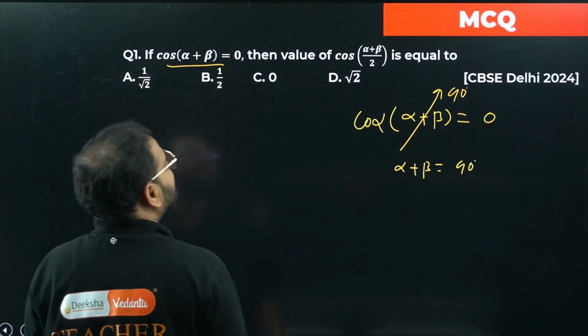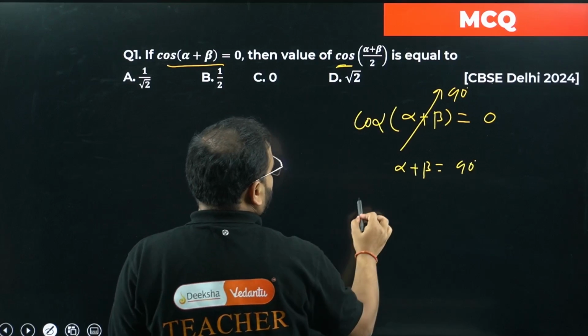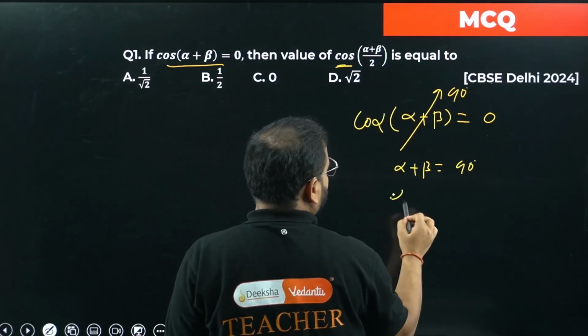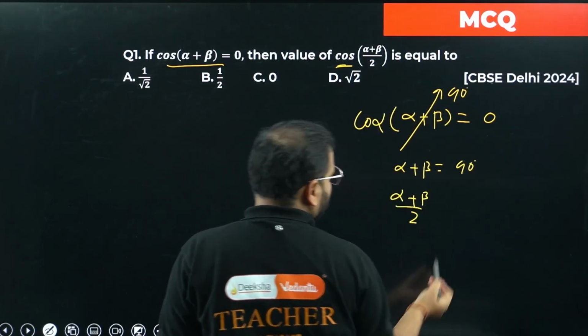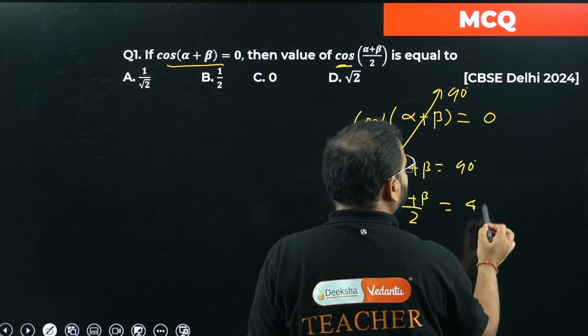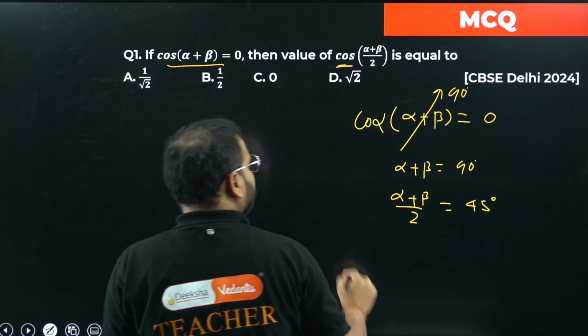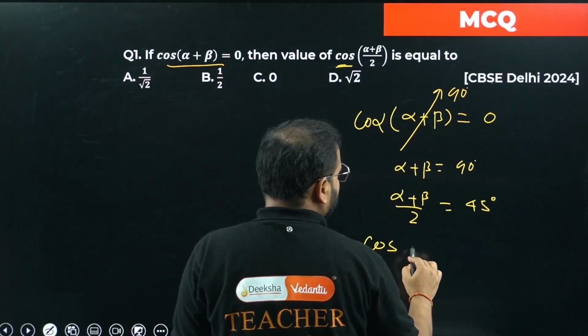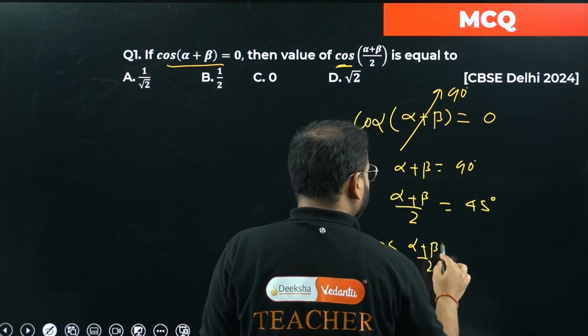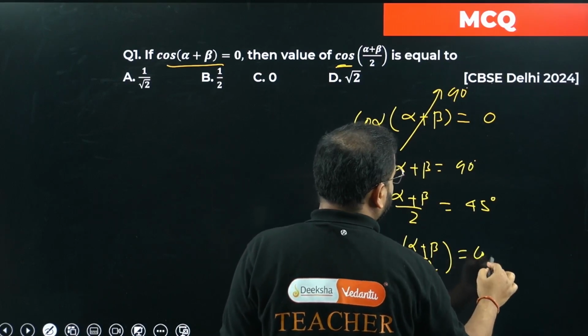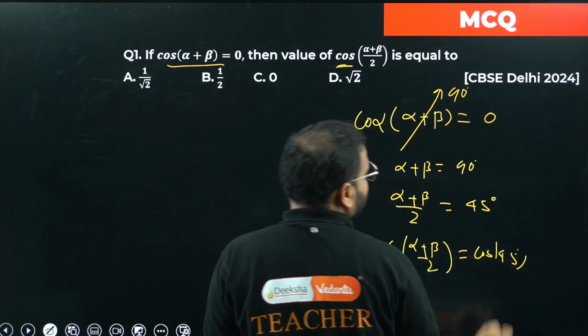Okay. They are asking us to find the value of this. Half of this. So alpha plus beta by 2 would be simply 45 degrees, 90 by 2. Asking for the cos value. Cos of alpha plus beta by 2, simply cos of 45 degrees. If you remember the table, good. If not, I'll tell you over here.